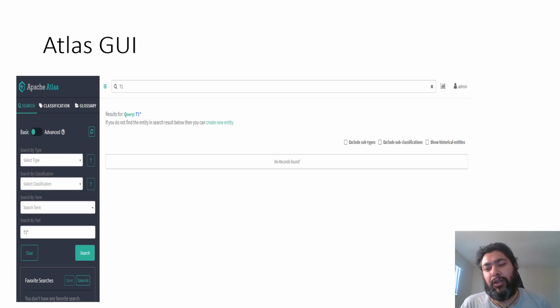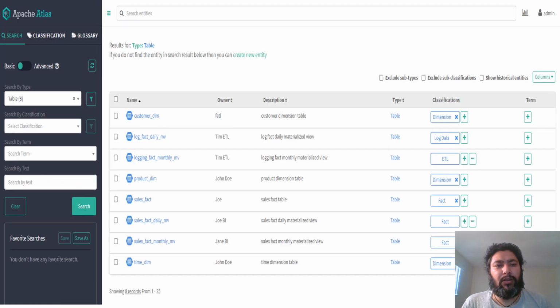The Solr component of it will come into the picture, and you can search by type, search by all the different things that you want, and the results will be shown. You can even create entities from the GUI, and we can restrict this going forward. The result that you are seeing on the screen is from the data that was created by quick start. It gives predefined data.